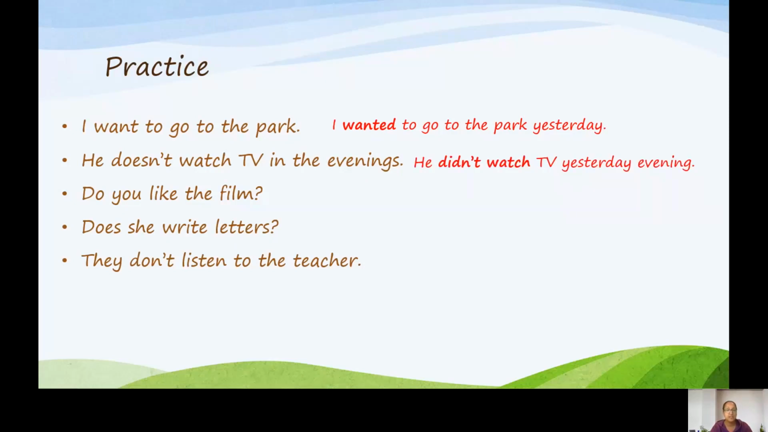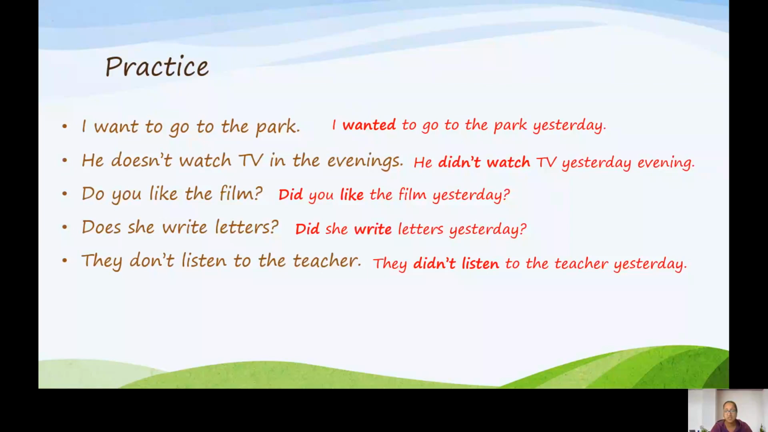Didn't watch TV yesterday evening. You liked the film yesterday? Right, yes. So notice you and she doesn't matter. Did is the same for both of them. They don't listen to the teacher. They didn't listen to the teacher yesterday. So again, he didn't watch, they didn't listen. It's the same form. Doesn't matter if it's he or they.